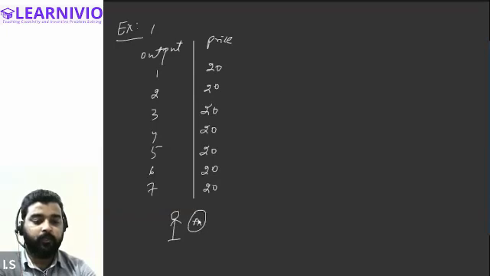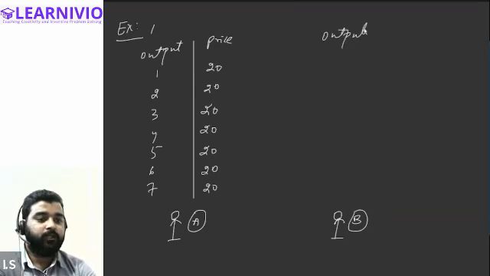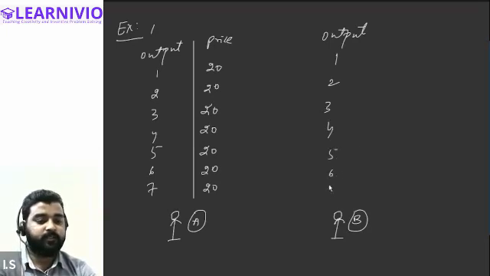Now let's talk about the other seller who is also selling his product. What is given in the question is that seller B is selling output 1, 2, 3, 4, 5, 6, and 7. And in order to sell more quantity of the commodity, seller B has to reduce the price.